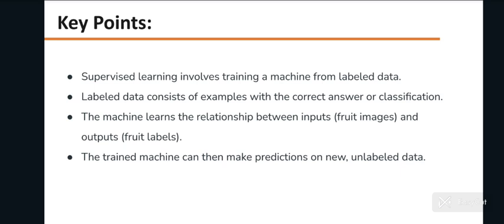Key points. Supervised learning involves training a machine from labeled data. Labeled data consists of examples with the correct answer or classification. The machine learns the relationship between inputs and the outputs. The trained machine can then make predictions on new unlabeled data.